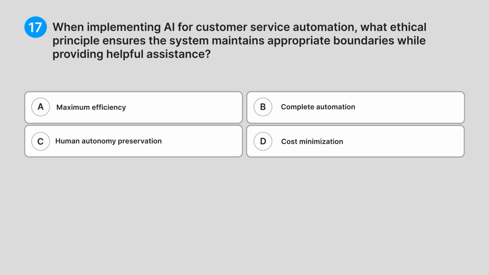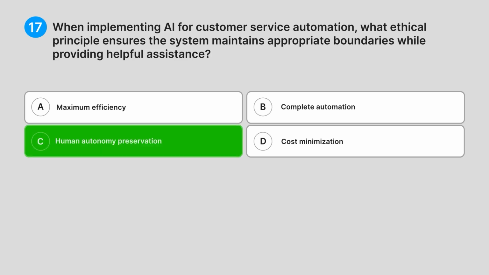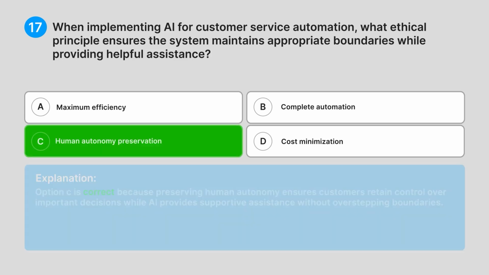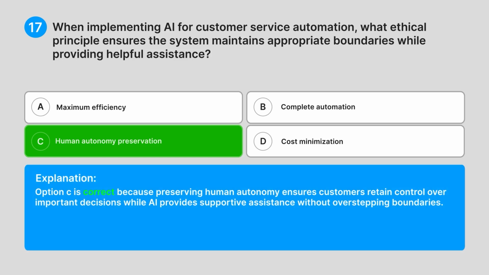Correct answer, C. Human autonomy preservation. Explanation. Option C is correct because preserving human autonomy ensures customers retain control over important decisions, while AI provides supportive assistance without overstepping boundaries.